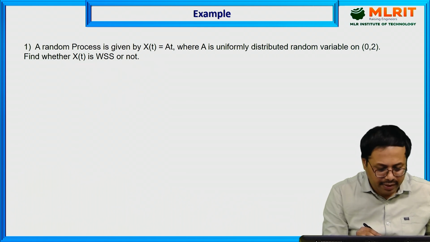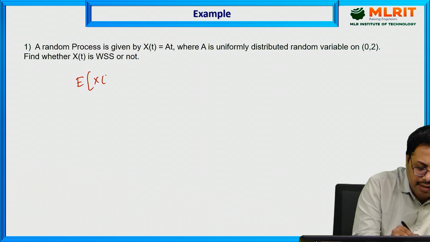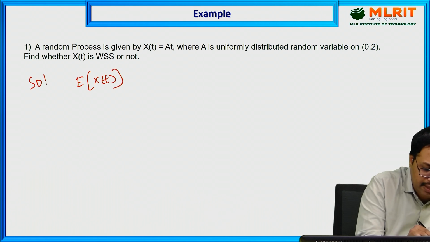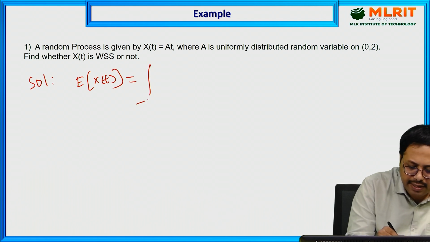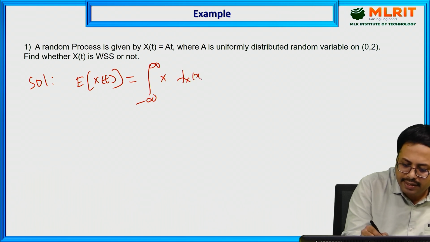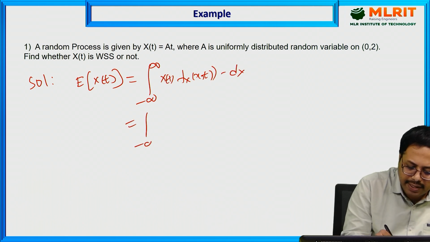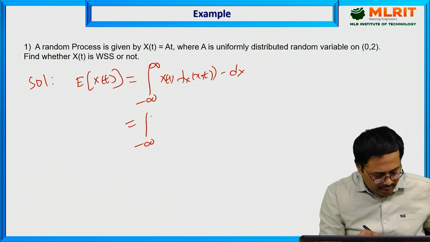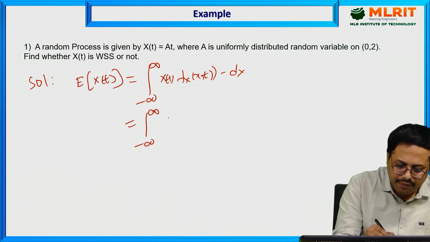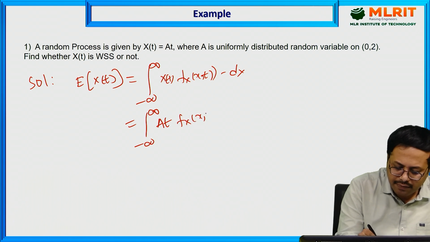Now we are going to discuss the problem related to this. Expectation of X(t): solution of this. Expectation of X(t) is the integral from minus infinity to infinity of X(t) times f_X(x,t) dx.